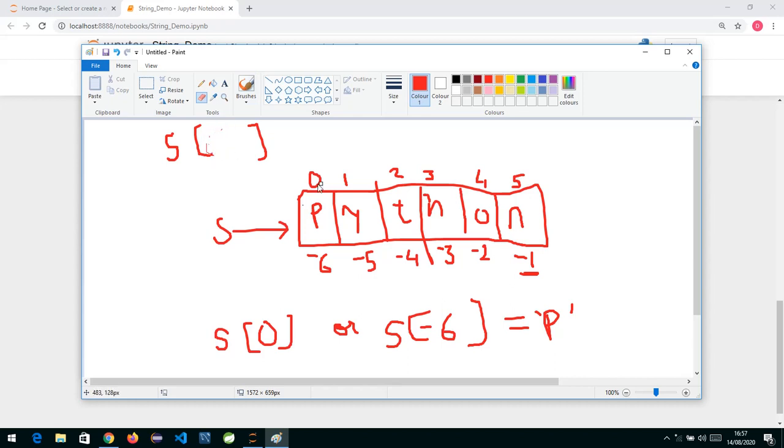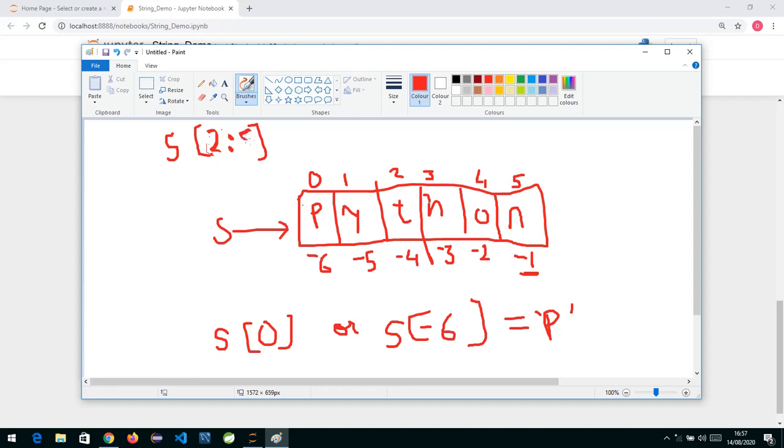So if we want to cut from T, the start position over here is 2. So the start position is 2, colon. Until where do we want to cut? Till O we want to cut, so we will give one extra position, 5.